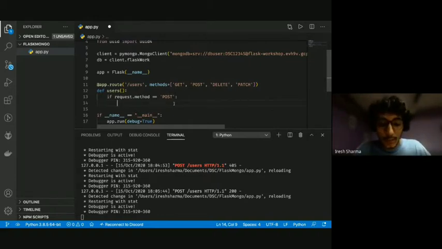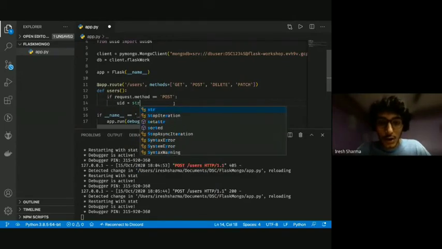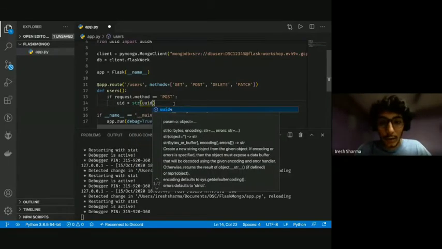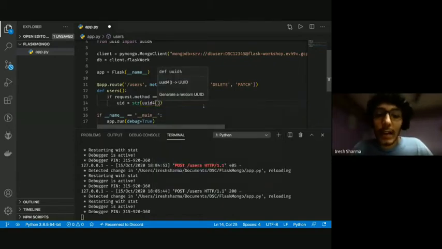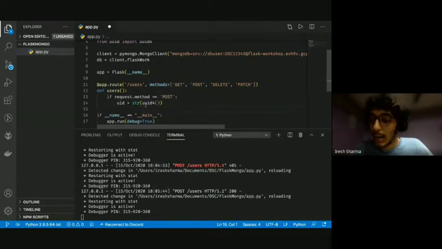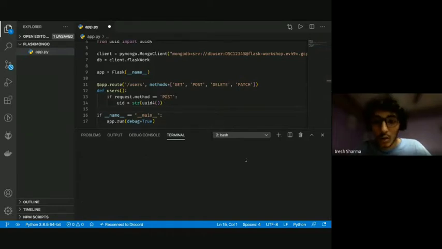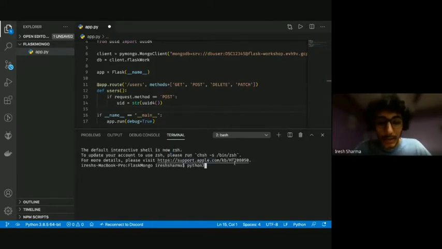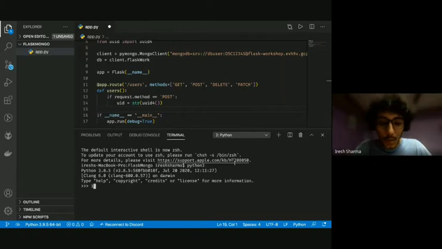So we're going to have something called uid, which is equal to str of uuid4. So uuid4 returns us an object of UUID. And when we convert it to string, actually, one sec, let me just go ahead and show what happens. So in Python 3, I'm going to import uuid4 from uuid.